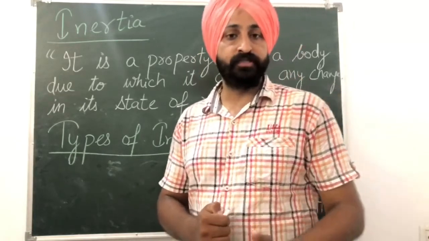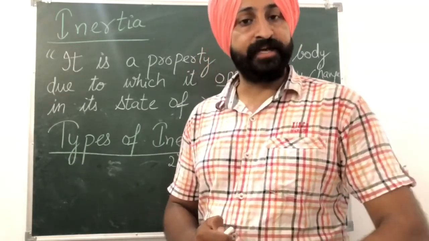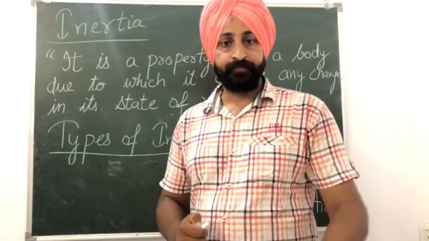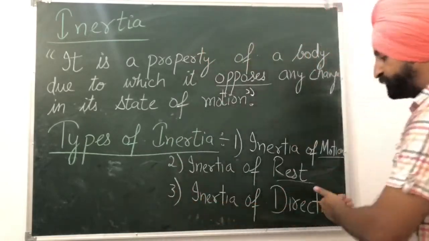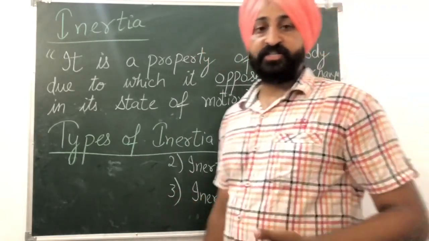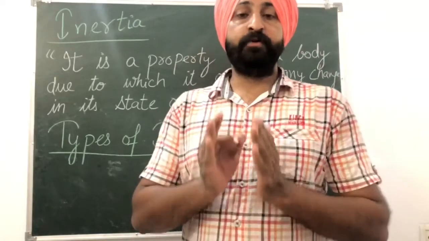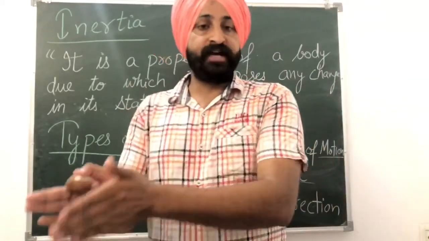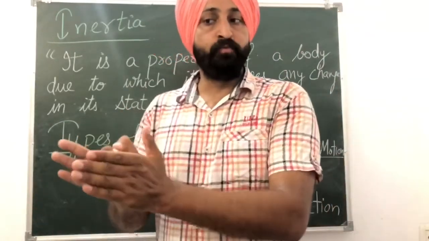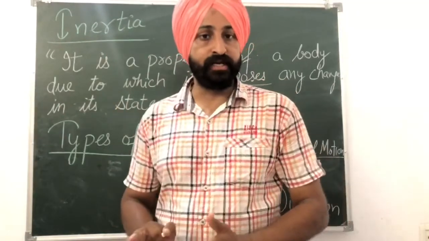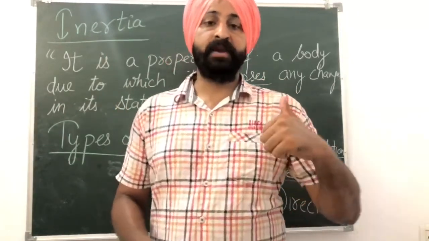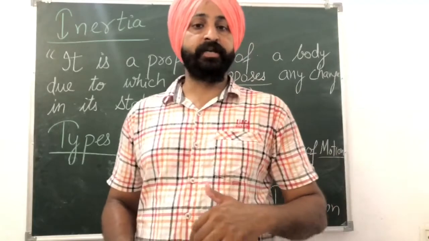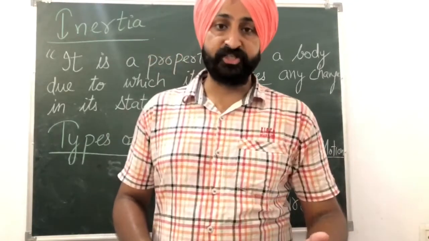It will oppose any force which is trying to move that body. Third is inertia of direction. So what is inertia of direction? That means if a body is moving in a particular direction, it will try to keep on moving in that particular direction only. Again, if you apply some force to change its direction, it will oppose that change.